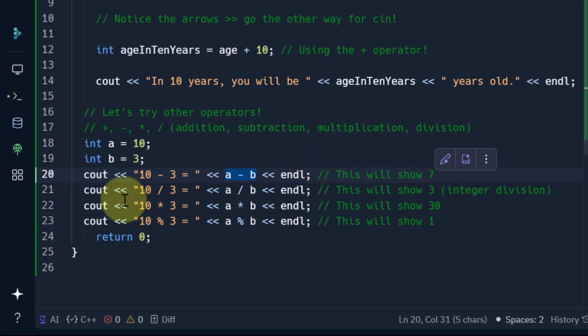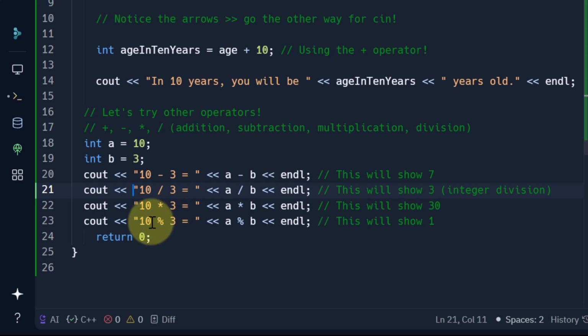Now 10 divided by 3, cout 10 divided by 3 is equal to a, this is the division operator, a divided by b. This should show 3 because this is an integer division. We said that a and b are integers. So when you divide two integers, the result that you get will just be the quotient. You will not see any decimal values. It will just be the quotient that you will see.